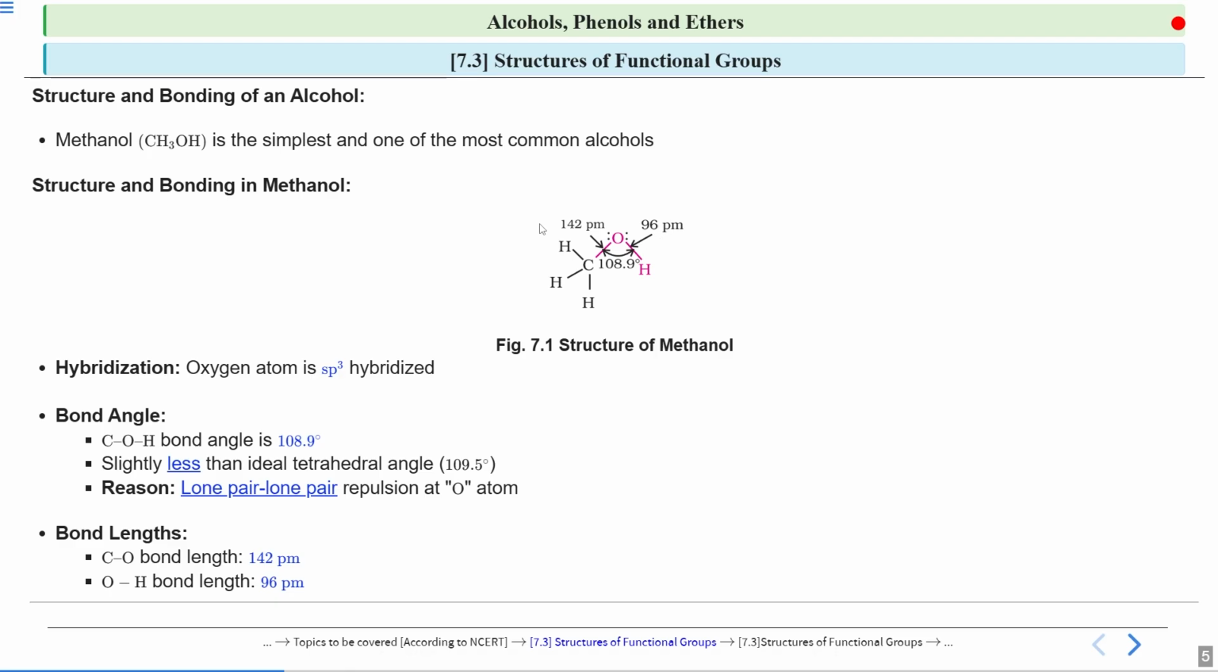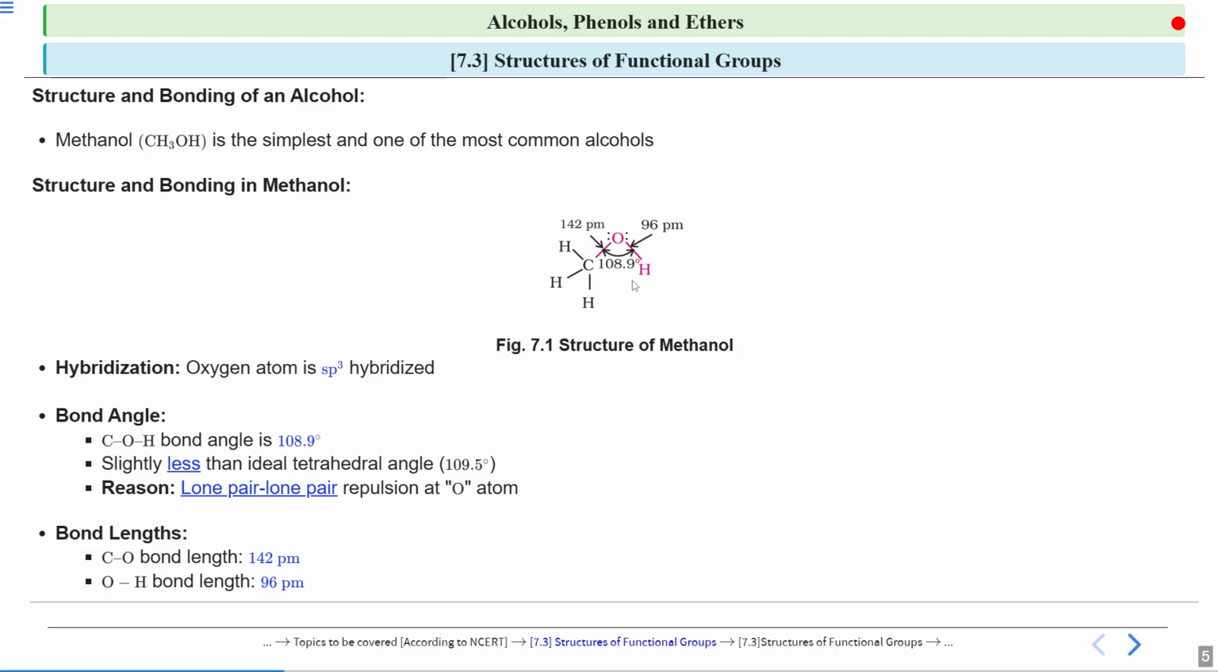You do not need to mug up these values. You must understand the logic behind these values. Okay, you should understand why this bond angle is less. So no need to mug up these values, just understand the logic behind this. So this was the structure and bonding in methanol, that the bond angle slightly decreases because of lone pair repulsion.